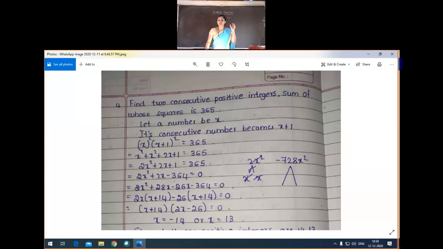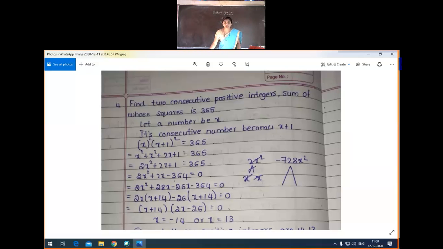These are the two positive consecutive integers. What is given according to the statement? Sum of whose squares, in the sense x square plus x plus 1 whole square, which is equal to 365.